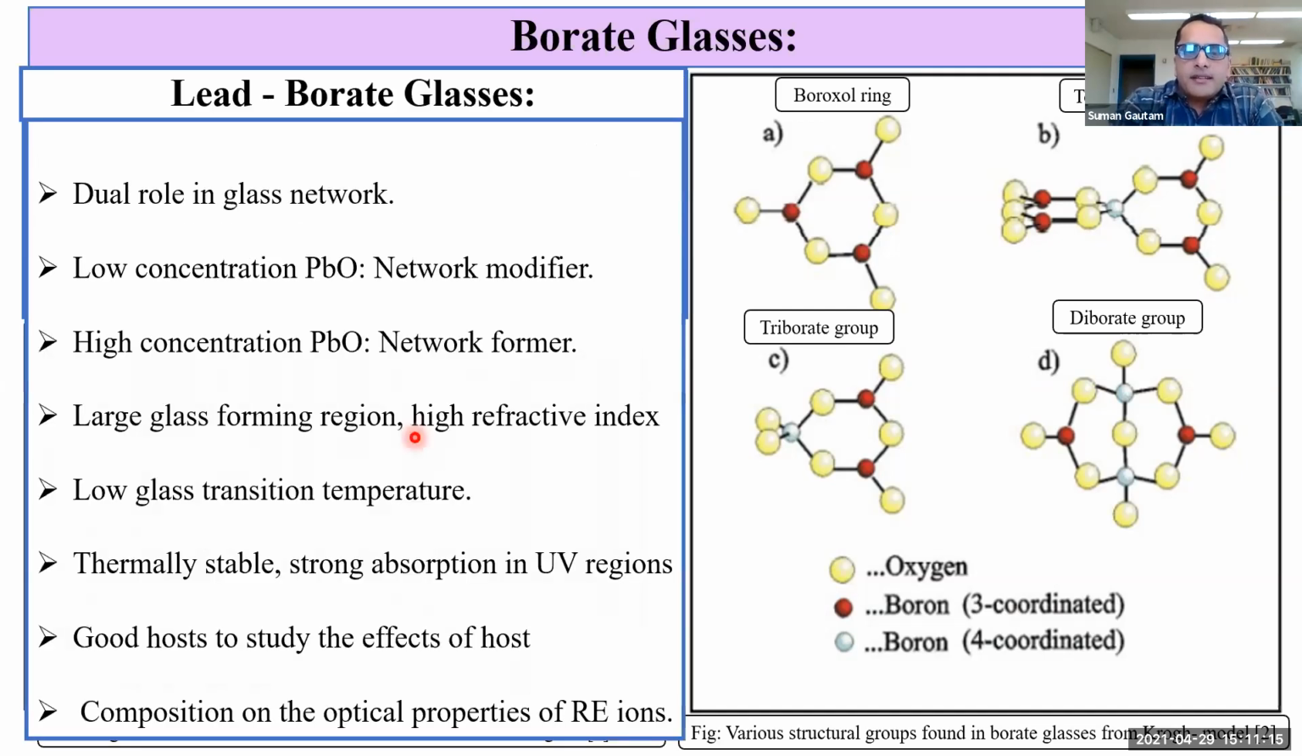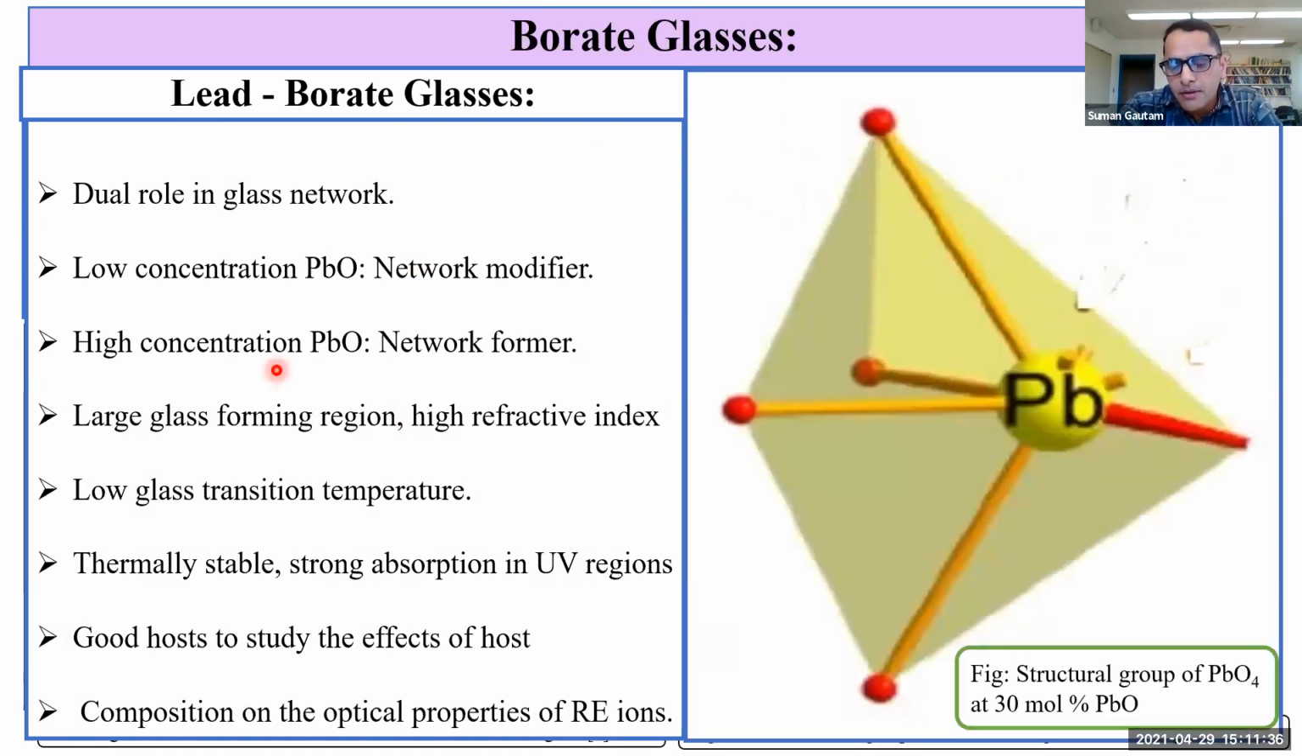Now, lead borate glasses. These glasses are the most interesting system of glasses because they have a dual role in the glass network. In case of low concentration of PbO, it works as a network modifier, and in case of high concentration of PbO, it works as a network former. This is the structural group for PbO4 at around 30 mole percentage that shows a tetrahedral structure.